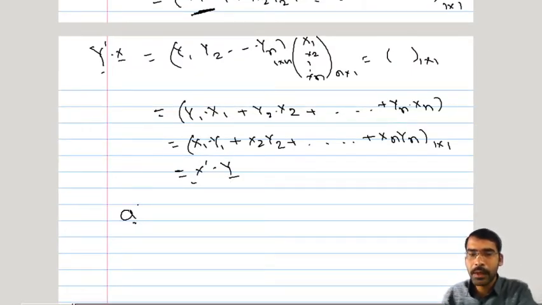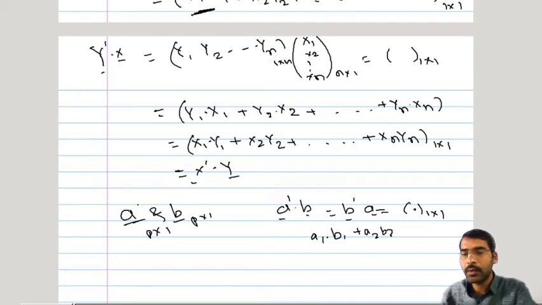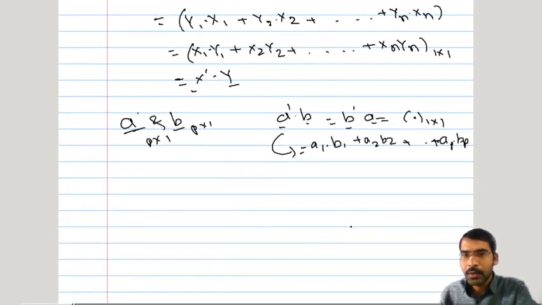Whenever two vectors, say a bar and b bar, are given of the same dimension, say p cross 1, we will have the expression a prime b bar is equal to b prime a bar, and both expressions will be a scalar quantity of dimension 1 cross 1. And what will that quantity be? It will be the addition of component-wise multiplication. The components a1 of a bar will be multiplied with the corresponding components of b bar, so a1 b1 plus a2 b2 up to ap bp. This multiplication will be nothing but a prime b bar or b prime a bar. So this scalar multiplication is commutative in nature.